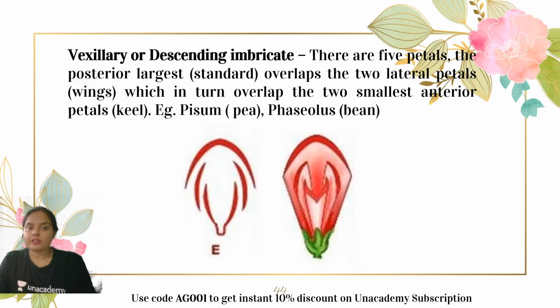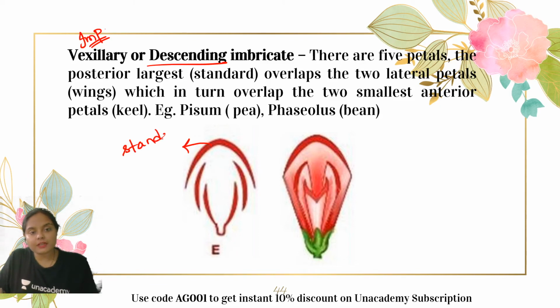Okay guys, now moving ahead towards the vexillary, also known as descending imbricate estivation. Again, one of the most important types of estivation, examiner's favorite. What happens here? In the flowers where vexillary estivation is seen, there are generally 5 petals. The largest petal, this one, is known as the standard. Labeling of this particular estivation has also been asked in the examination, so pay utmost attention. The largest petal is the standard. The 2 lateral petals which are surrounded by the standard are the wings. And the smallest one is the keel.